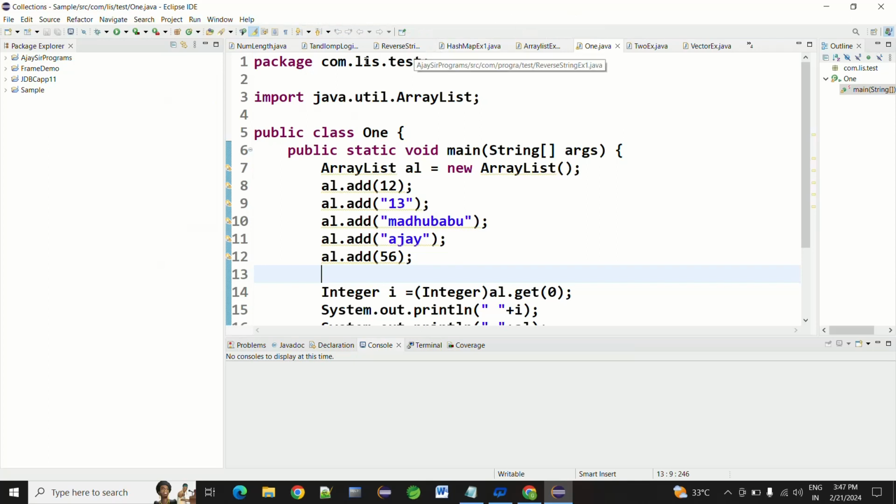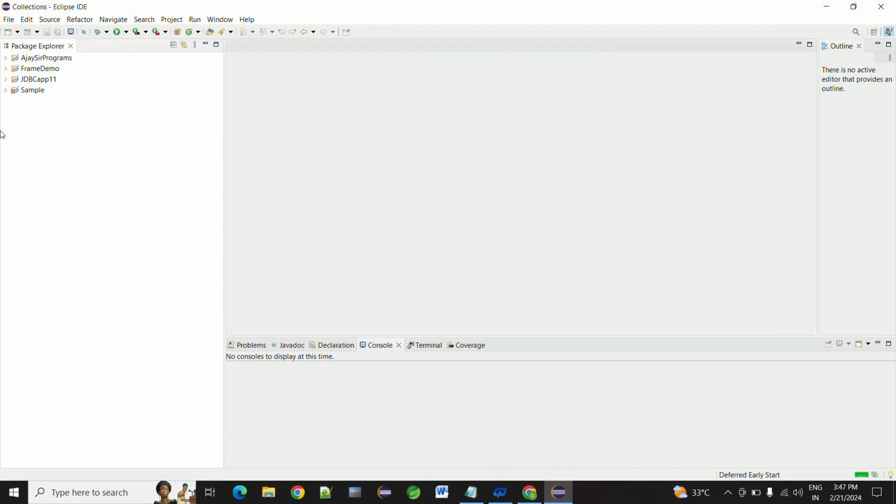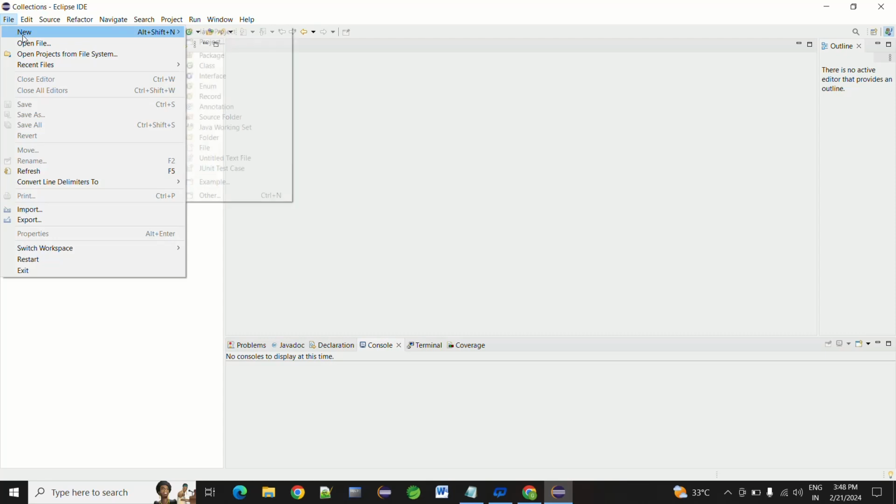Now I am taking the previous students' workspace. I take the File menu on the left side on top. Right click on file, new.